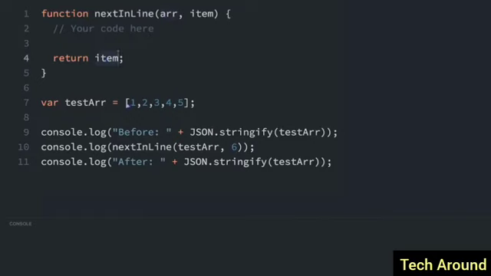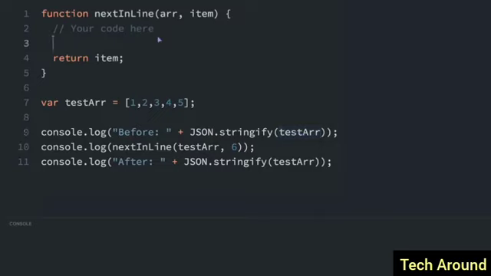and then it's going to return the first item on the list. For instance, if we have this array right here, if we add an item to this array, it should come after 5, at the end. And then it should return the first item on the list. In this case, it's 1. So you see we have some console.log set up. So it should show what the array looks like beforehand, and then show what it looks like afterwards. This JSON.stringify is just a way to change an array into a string that can easily be printed out to the screen.